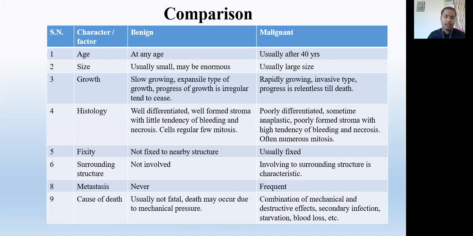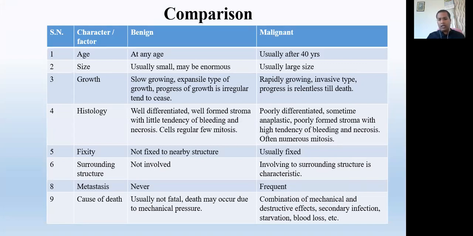Yes, if any mass is growing in our body, definitely that mass is taking nutrition from our body. But benign tumors are usually harmless, because they are not fatal, because they are not hampering the structure or function of the nearby organs by changing their characters. The only problem is that in our body every structure is tight, no free space is there.